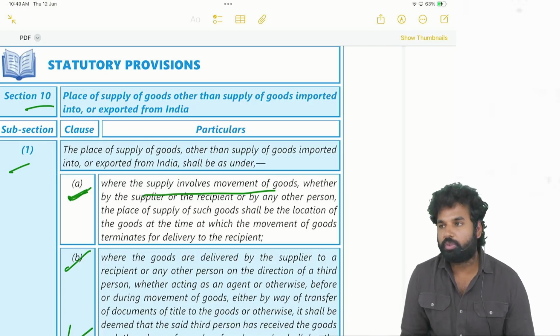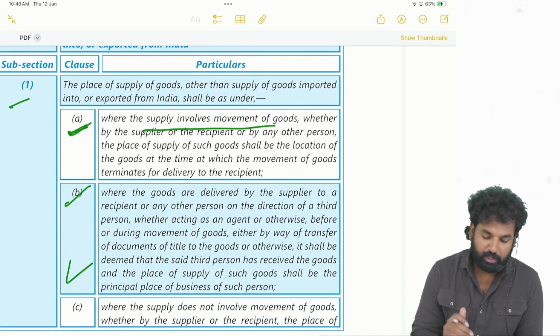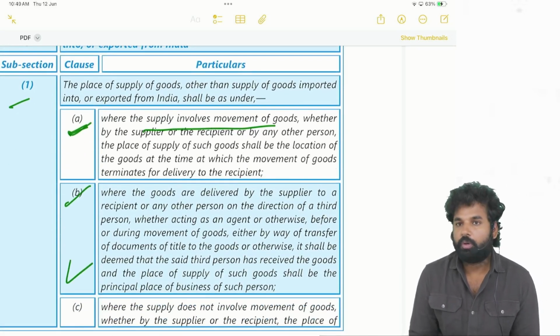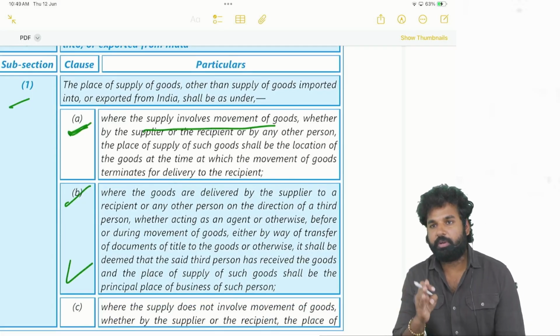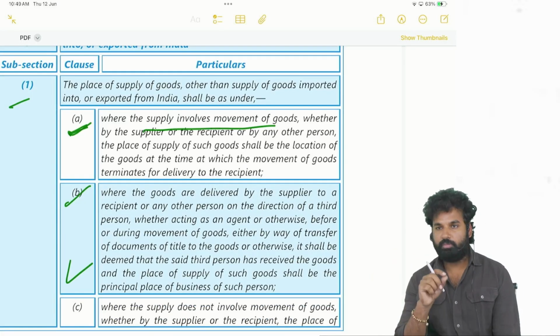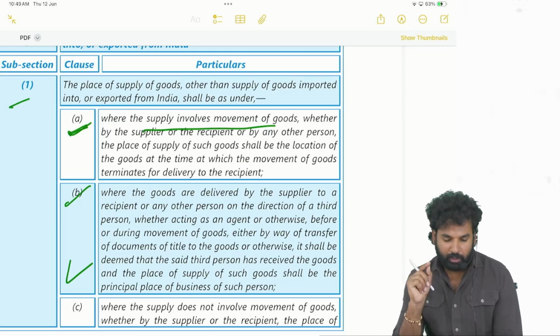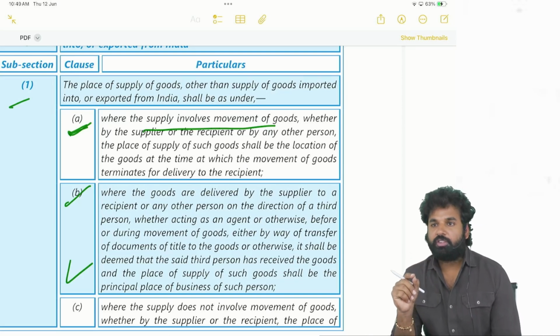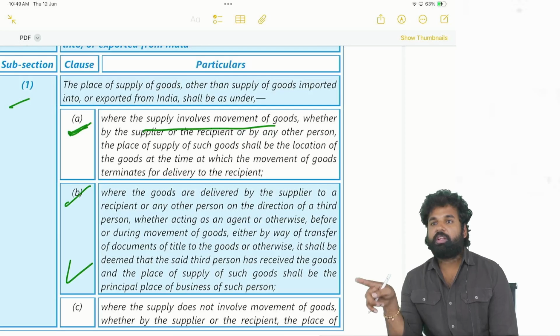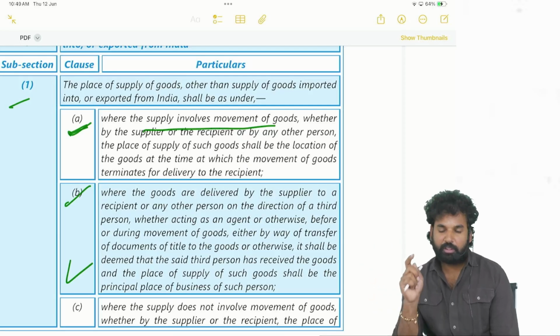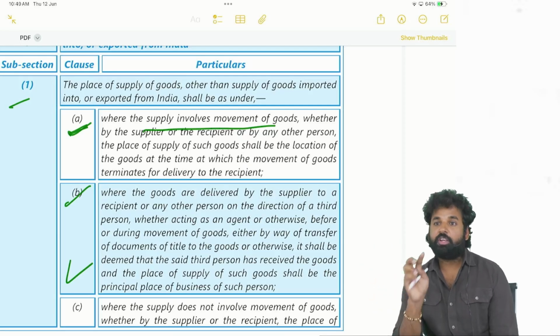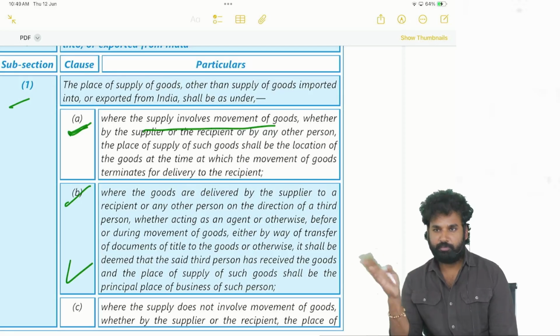The movement of the goods terminates for delivery to the recipient, where the goods are delivered by the supplier to the recipient. But before or during the transit, if on the directions of a third person the goods are delivered to some other location, then also the place of supply will be the location of the third person who is directing the delivery.